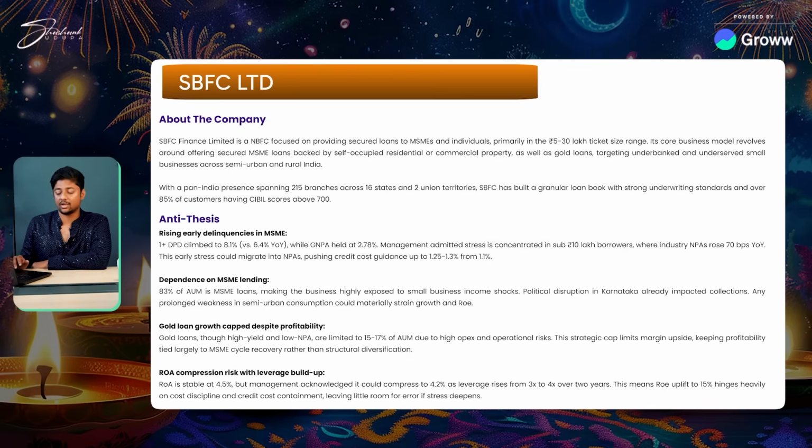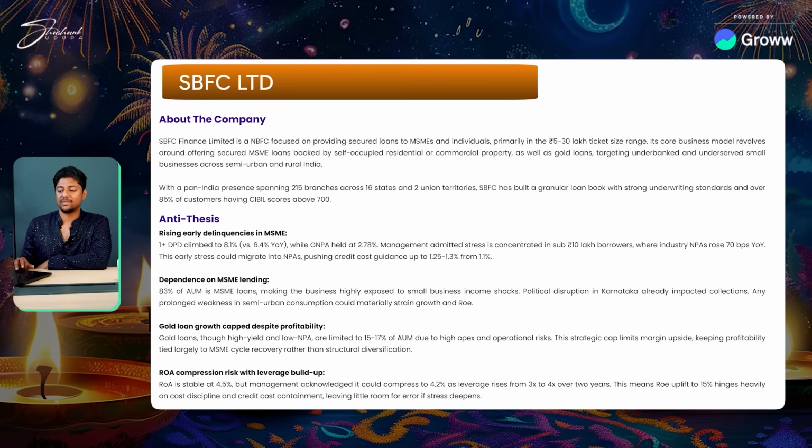But the management in the con calls has admitted stress in concentrated sub 10 lakh rupee borrowers, anyone borrowing less than 10 lakhs, where the industry NPAs itself rose by 0.7%. So this is something that we need to be very cautious of. There is also the dependency on MSME lending, because 83% of the AUM today is in the MSME space. Any problem with the Trump tariff being such an annoying thing, MSME spaces are currently having some disruption.